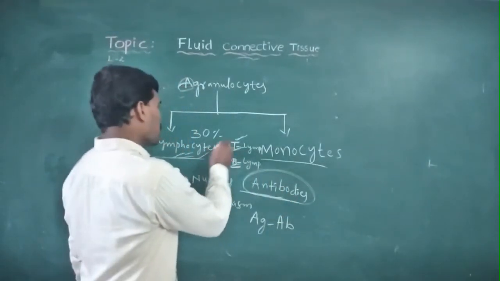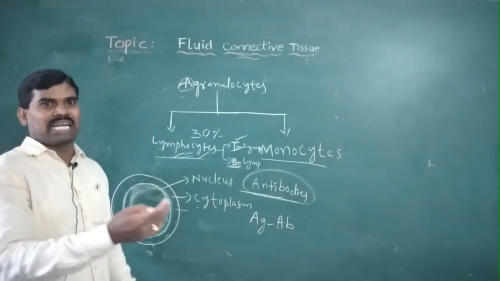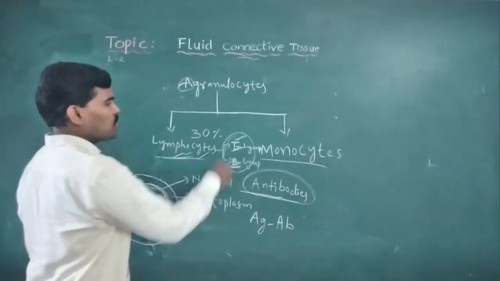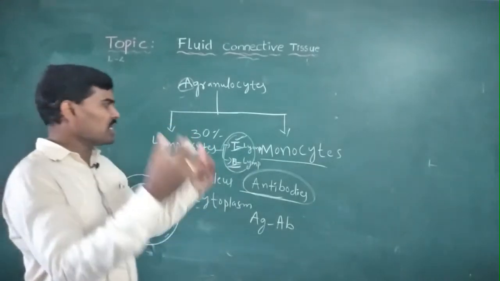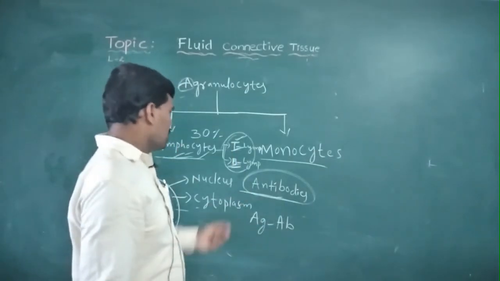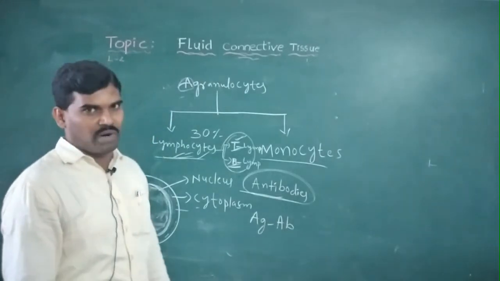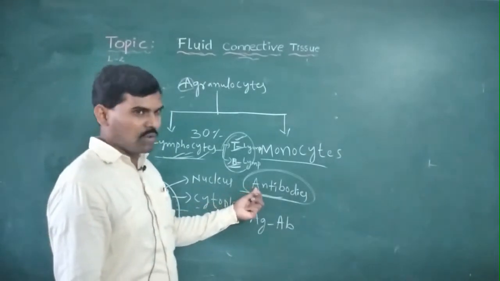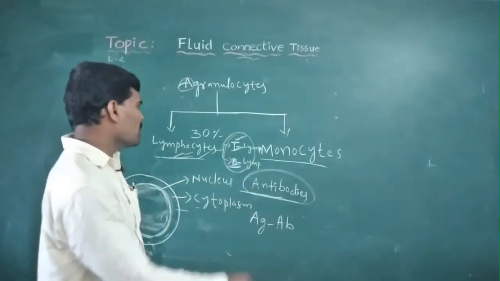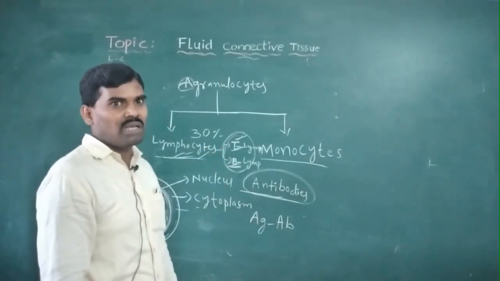For example, when the HIV virus or any virus enters our body, it first of all collapses the T lymphocytes and B lymphocytes. So the immunity power slowly decreases, and different types of diseases are caused in our bodies. When the antibodies fail, the body cannot produce antibodies, so immunity decreases.